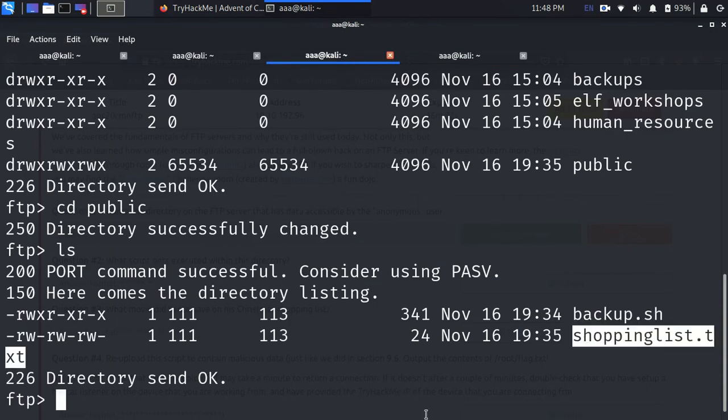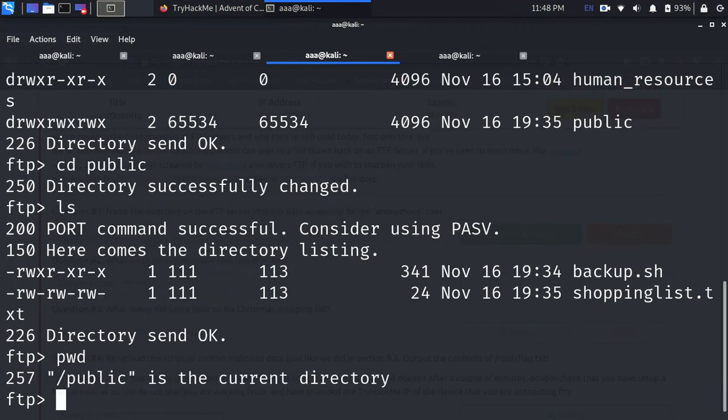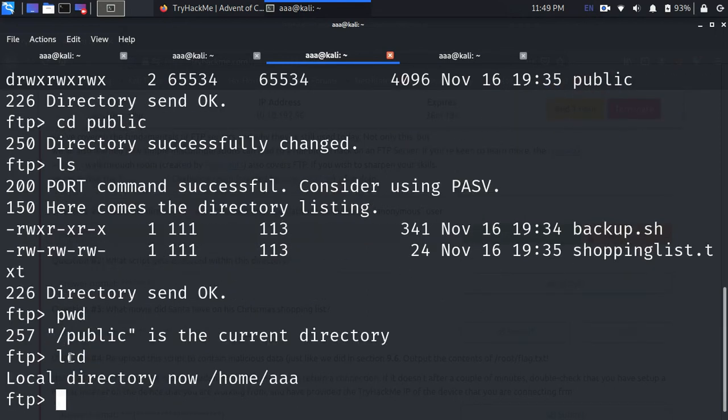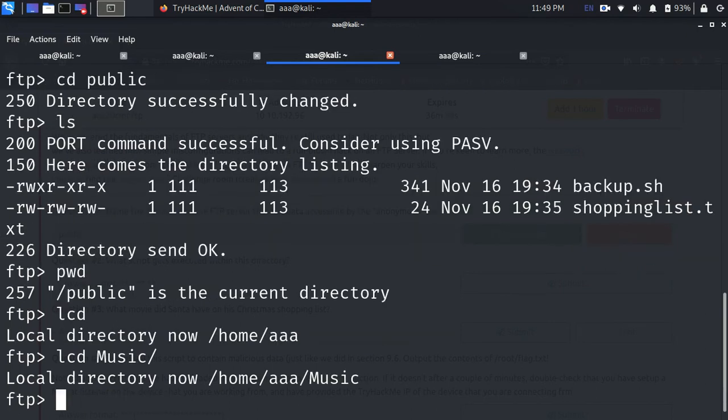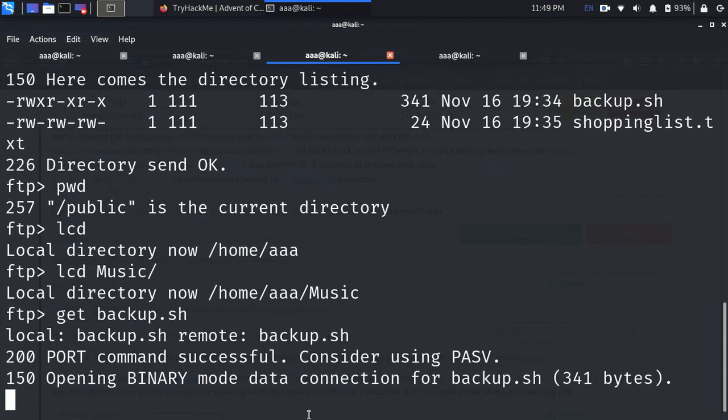Now, to get a file from this place to whatever directory you want: pwd is the present working directory, and lcd is the local current directory on your own computer. To change my local directory to music, I type lcd music. I'm using music because it's a directory I created which usually stays empty, since I don't want to put everything in my home directory. Now let's receive the file. To put a file it is put, and to receive a file it is get. Let me get this file, and also this other file.